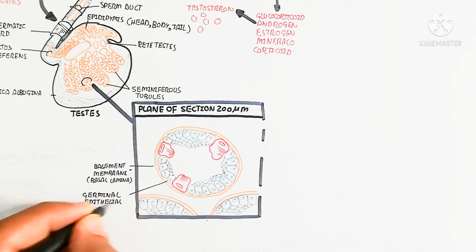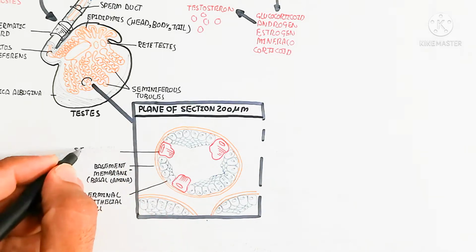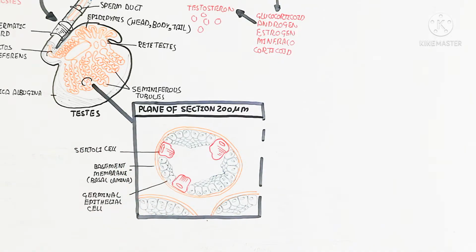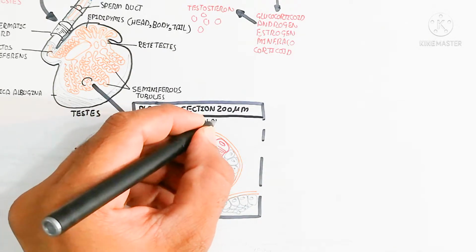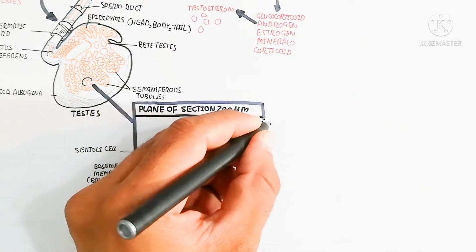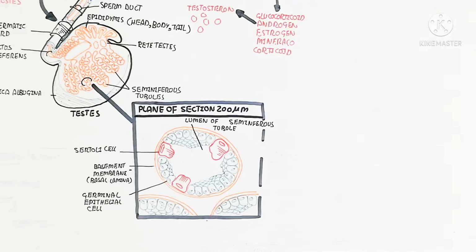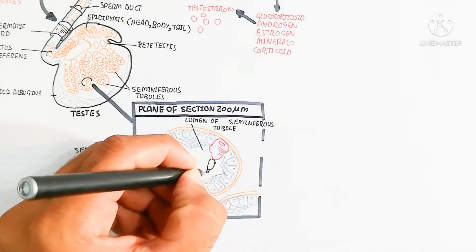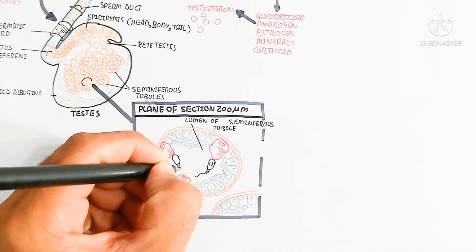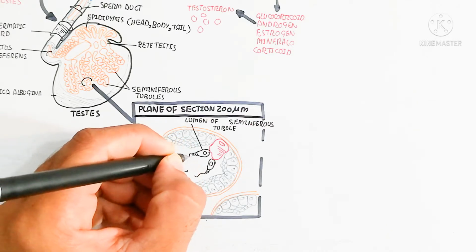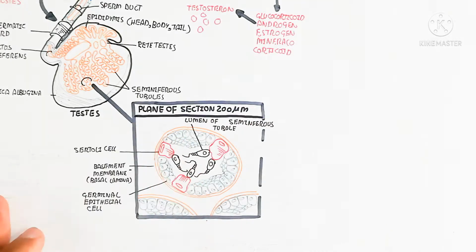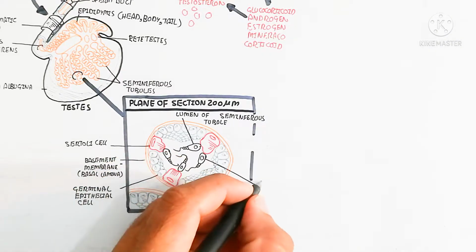So here you can see this is basically the basement membrane, the basal lamina, and here is the Sertoli cell, which is used for the nourishment of the spermatozoa. This is the basement membrane, and the inner part is the germinal epithelial cell. On the other hand, this is the anatomical aspect we are discussing in this diagram.